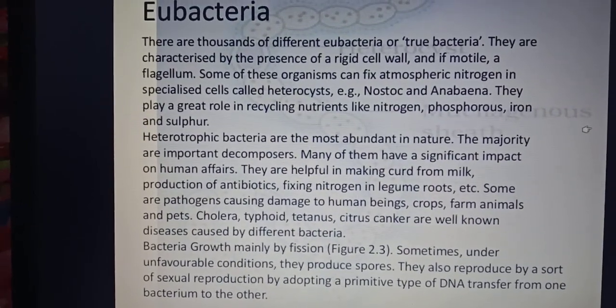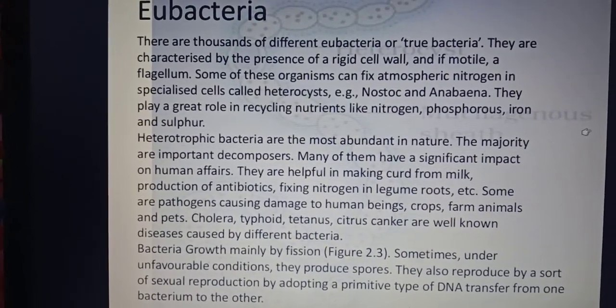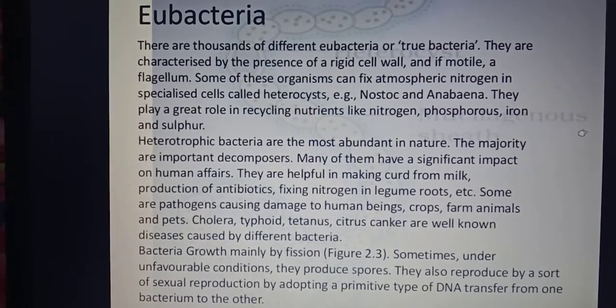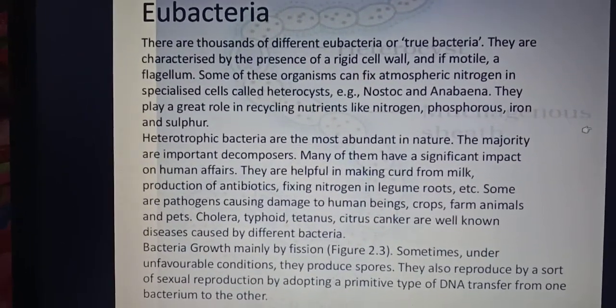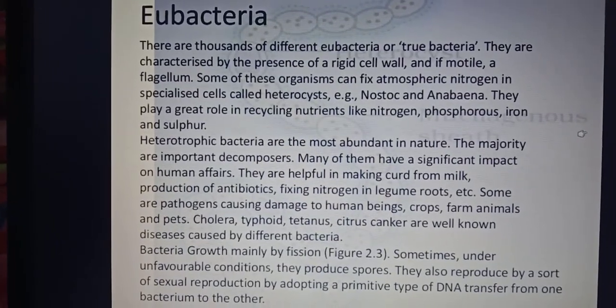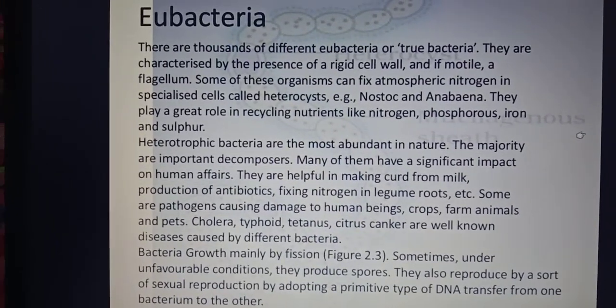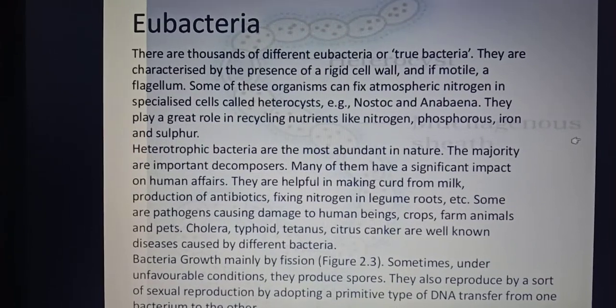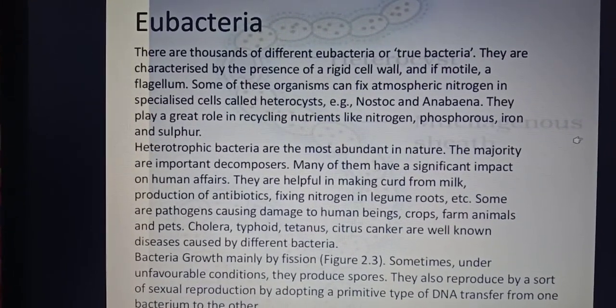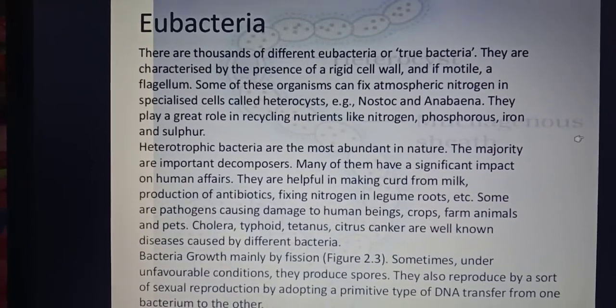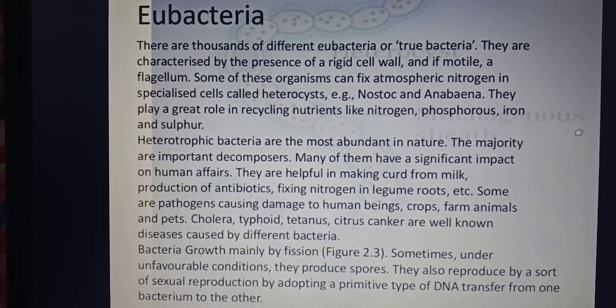So thanks to the decomposing bacteria, we are capable of easily disposing of the wastes. Otherwise the earth would be covered with all types of dead and decaying objects, and it would be a very foul place to live in. But thanks to these decomposers, we are living in such a fresh environment.